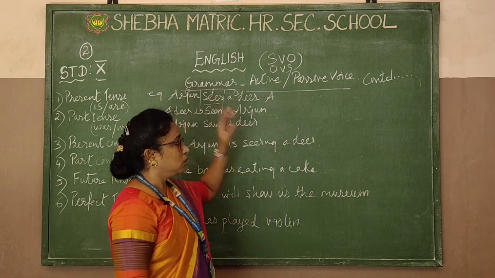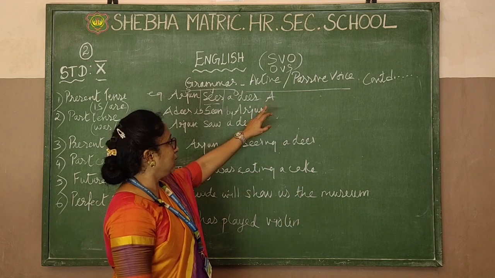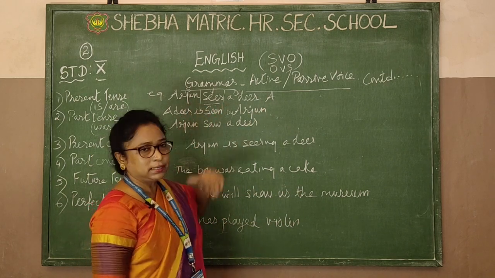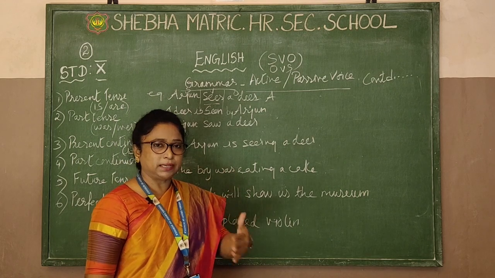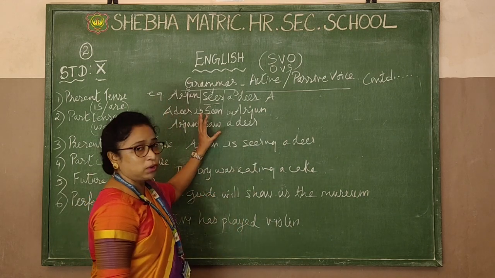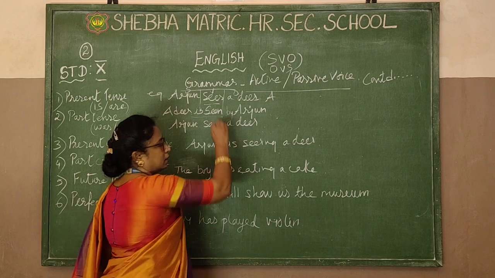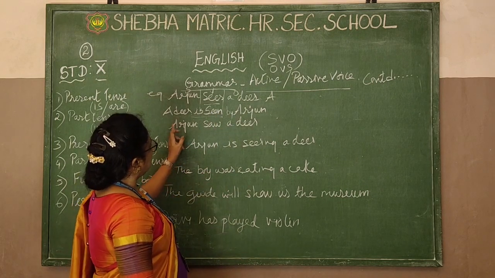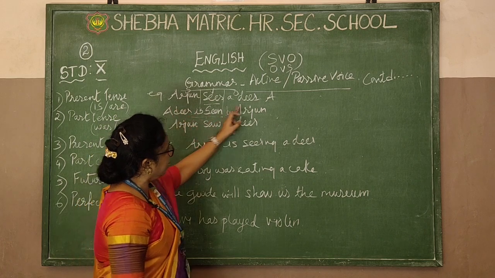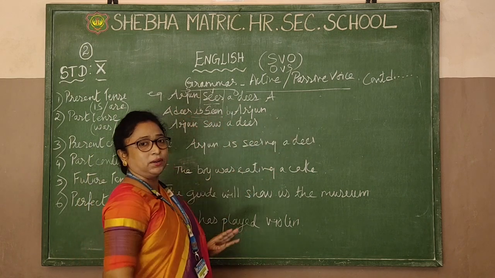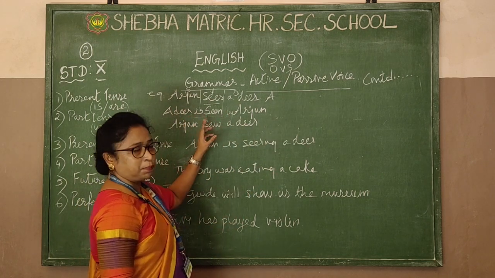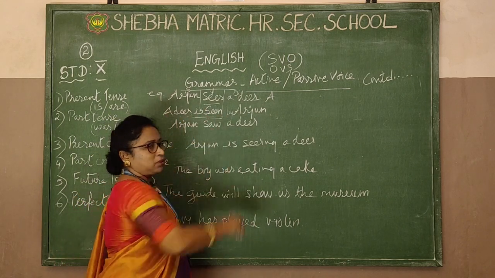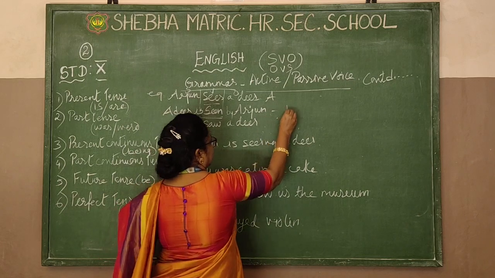Understood that? To make you understand, active voice means the main focus will be on the subject. Now what is passive voice? How do you understand it? The main focus will be on the verb. You see, a deer is seen by Arjun. So Arjun is secondary now. What is the main part? The main part is seen, and that verb is important. So in that you will find out this is passive voice.